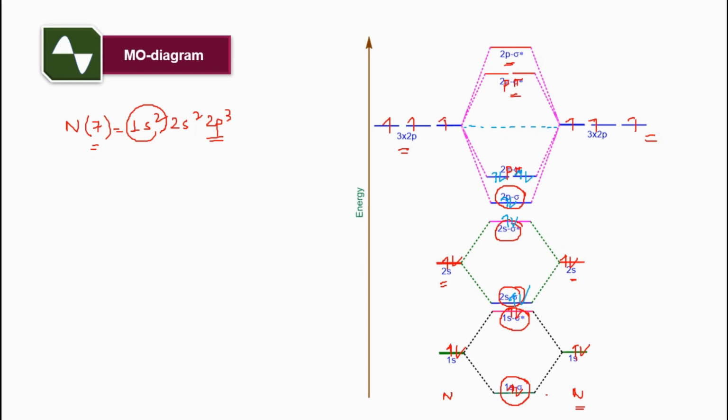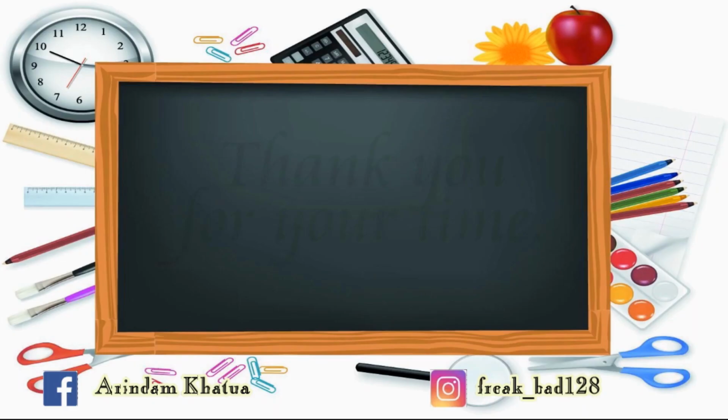Here the 2p pi will be occupied by 4 electrons, and the 2p pi star and 2p sigma star will remain empty.